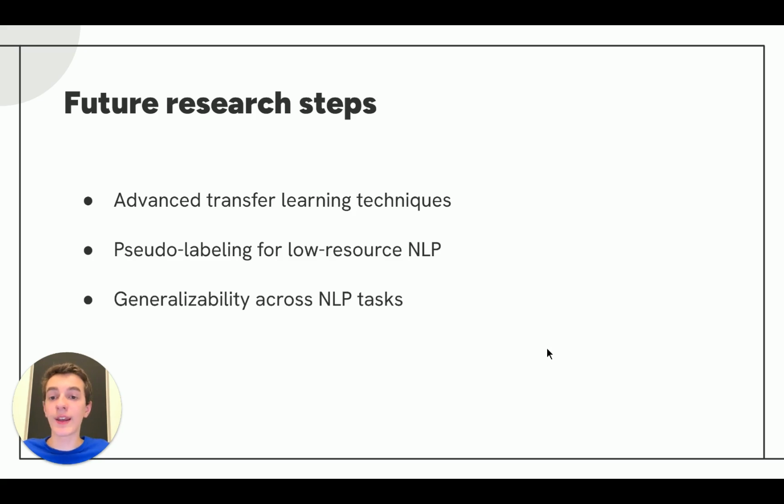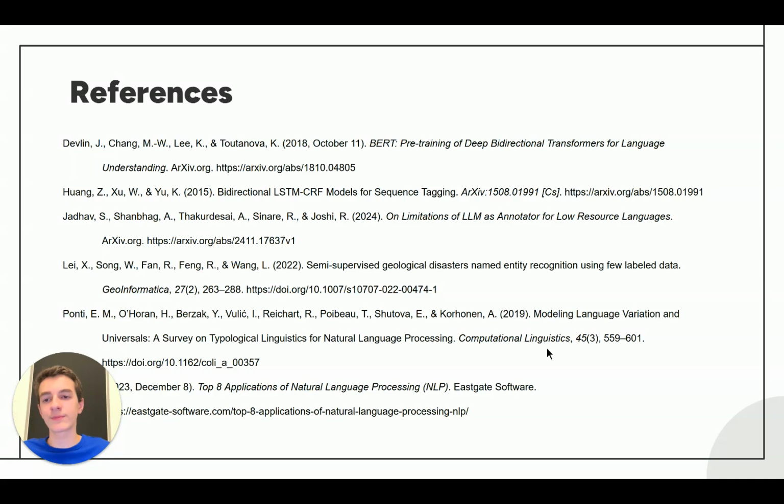I also plan on testing pseudo-labeling for low-resource NLP, and I also wish to expand upon the tasks I'm testing. Right now I'm only testing named entity recognition, but to make sure that my results are applicable to multiple domains, I could expand this to text classification, sentiment analysis, and other natural language processing tasks.